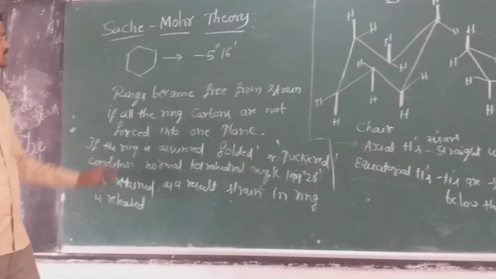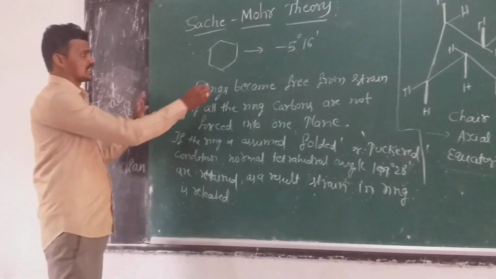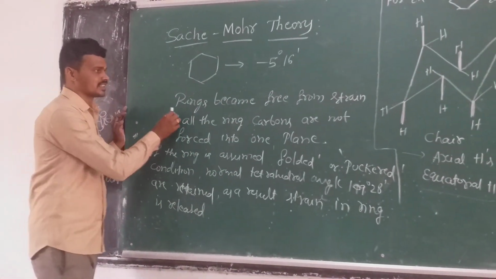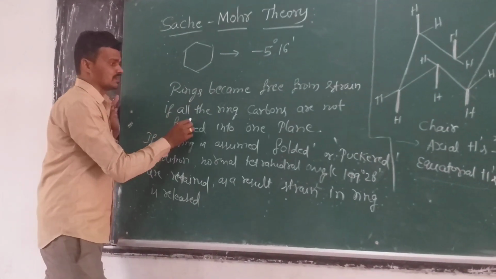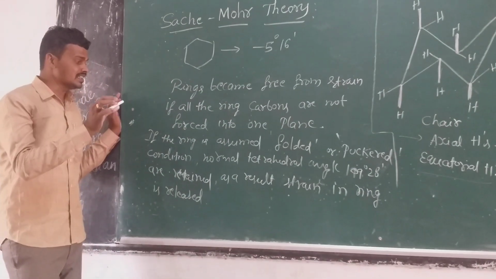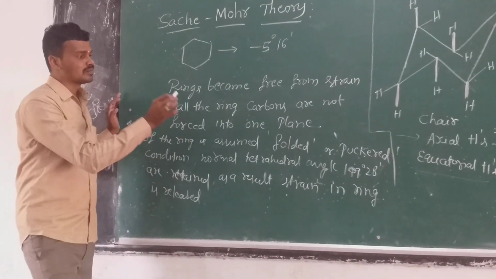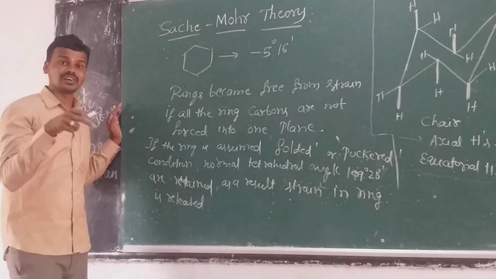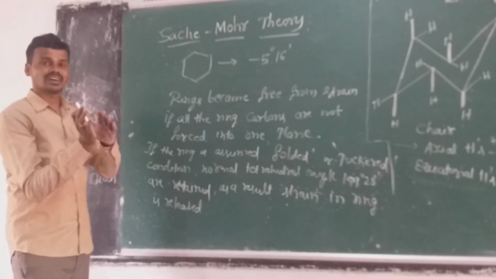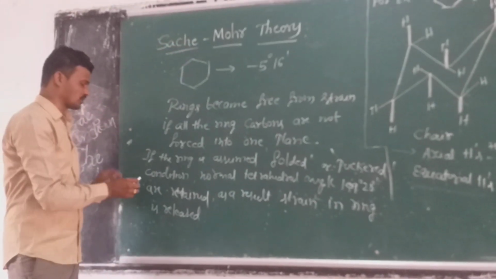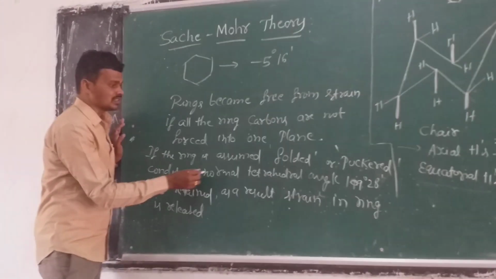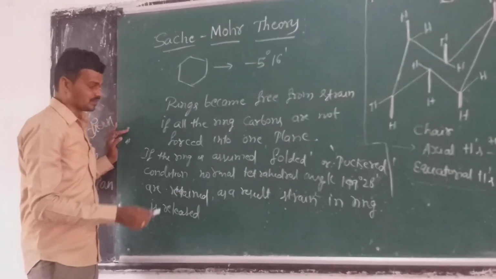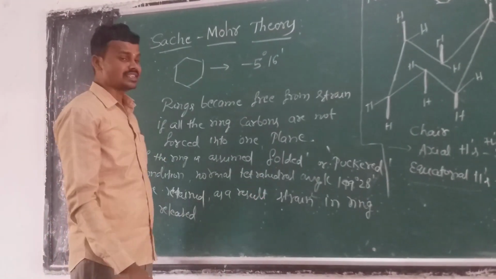Once again I repeat, Sachse-Mohr theory. The cyclohexane molecule has a strain of minus 5 degrees 16 minutes, and rings become free from strain if all the ring carbon atoms are not forced into the plane, that is, if the rings are assumed to be folded or puckered. That is the chair form and boat form. In this condition, the normal tetrahedral angle of 109 degrees 28 minutes is retained. As a result, the strain in the ring is released.